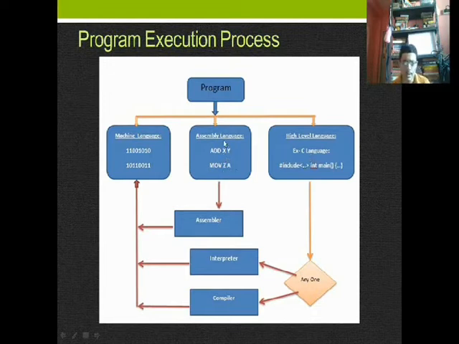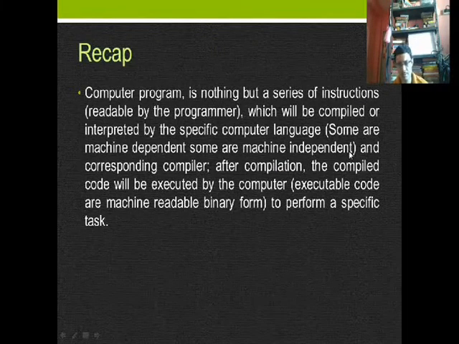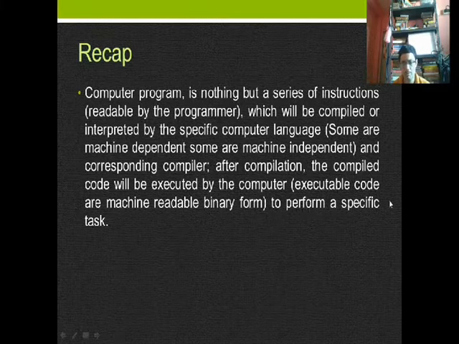Whatever it is, assembly language should be converted by the assembler to machine language, and high-level language should be converted to machine language by either an interpreter or a compiler. Each programming language has its own compiler and compilation technique. After compilation, the compiled code will be executed by the computer. Executable code is in machine-readable binary form to perform a specific task.